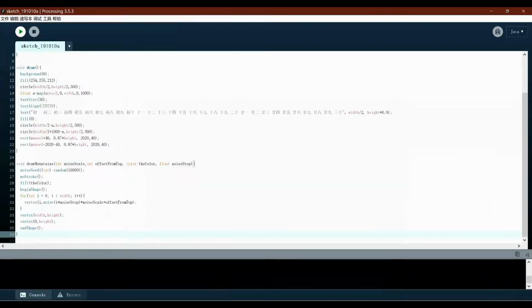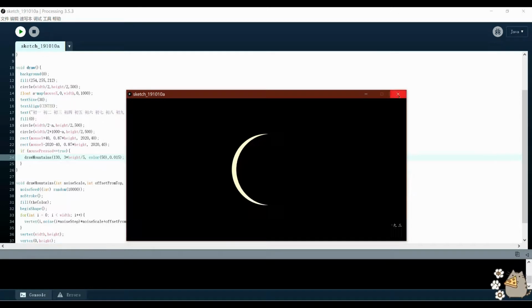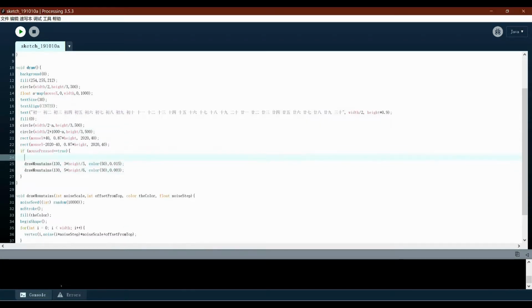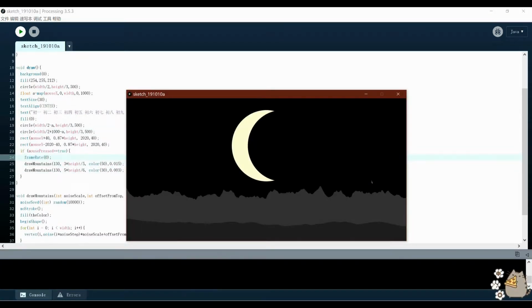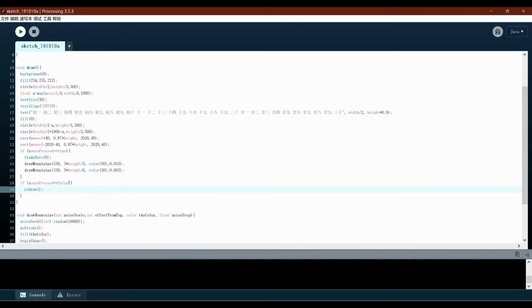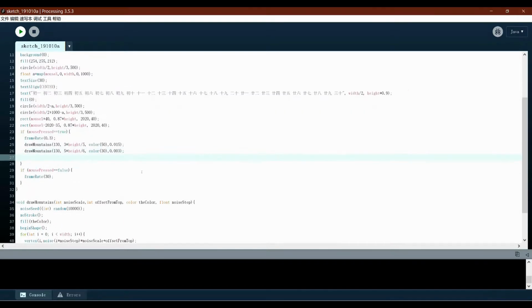I also used the draw mountain function from the class, so it will draw the mountains every time you click the mouse. Then I added another function so people can redraw the whole thing after a couple seconds.